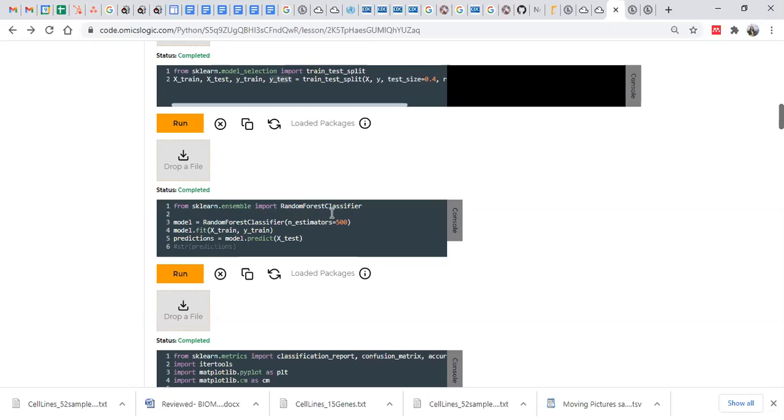If you want to run SVM, then that classifier can be called by SVC. Here we are first creating a model with the random forest classifier, where you just need to define how many trees you need. Then you fit your model on your training data. The x_train contains numeric values, while y_train contains the labels of your training samples.